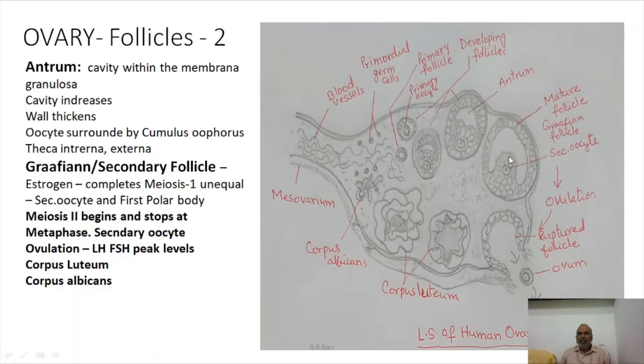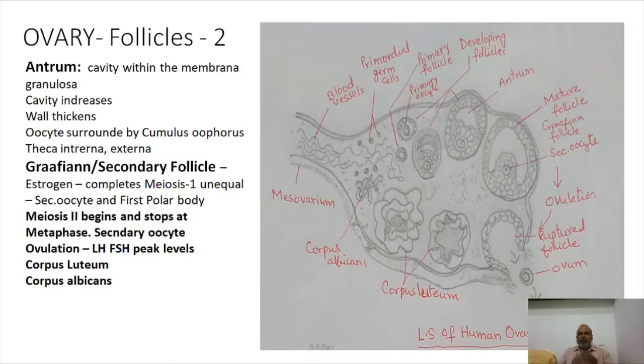Around the secondary oocyte, granulosa cells are further going to form corpus luteum. So that is called cumulus oophorus. Friends, let me come once again from first stage to this stage. Primordial germ cell, flattened cells, primary follicle, cuboidal cells, granulosa cells, membrana granulosa, and now it is called cumulus oophorus, and also discuss proligerus. Now the secondary oocyte grows larger and larger, and is projected from the surface layer